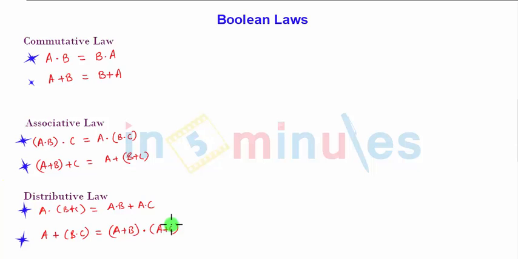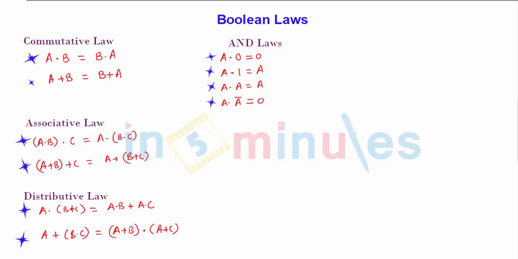Moving further, we have the AND laws. AND laws are basically: A and 0 you will get 0, A and 1 you will get A. That is, A can be anything; if it is 0 then it will be 0, if it is 1 it will be 1. Similarly, A and A will be equal to A itself, and A and A complement is 0. So here you have the 4 laws for AND.